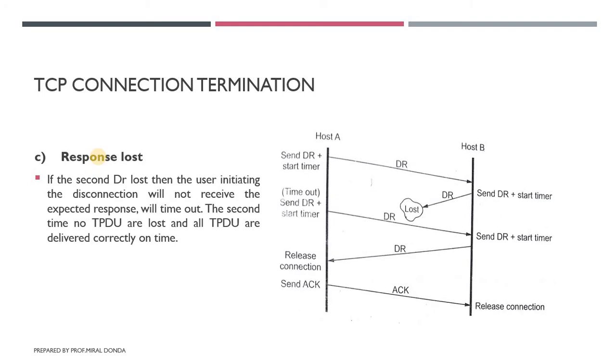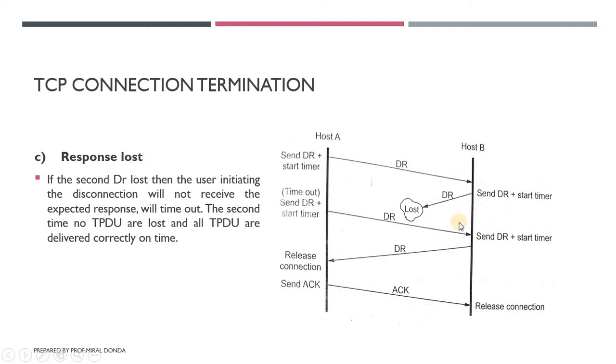The third case is a response lost. Here the client sends a datagram packet to the server, and the server sends a response and acknowledgement to that datagram packet, but that response and acknowledgement is lost. So how is the connection terminated in that situation? Because the client doesn't receive any expected response from the server, the client times out, or we can say it terminates that session, starts a new timer, and sends a new datagram packet to the server.